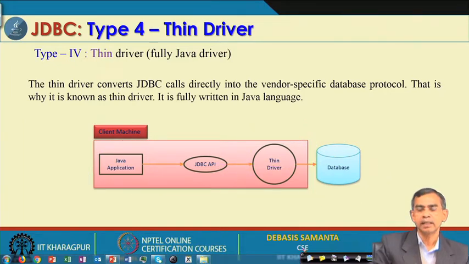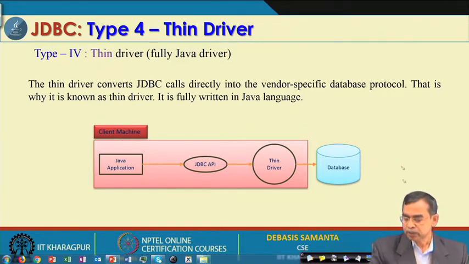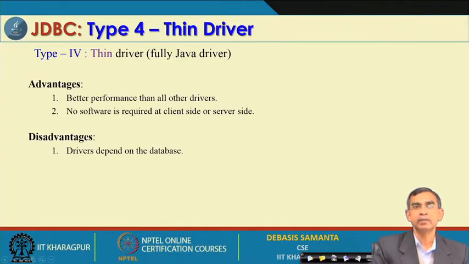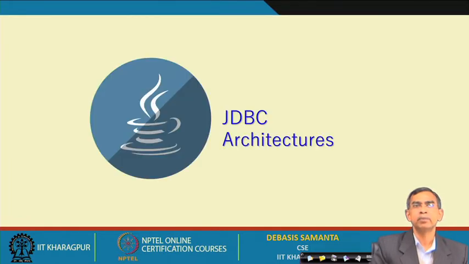It is more sophisticated, though a few issues are there, like the type 3 issues. A thin driver is required, as you know, and it has better performance than all the drivers that we have considered, very fast, and no software is required at the client side or server side. And here the different drivers from the different vendors have to be installed. I think this is not a big issue, we can do it. So, we will consider the type 4 JDBC driver in our discussion.